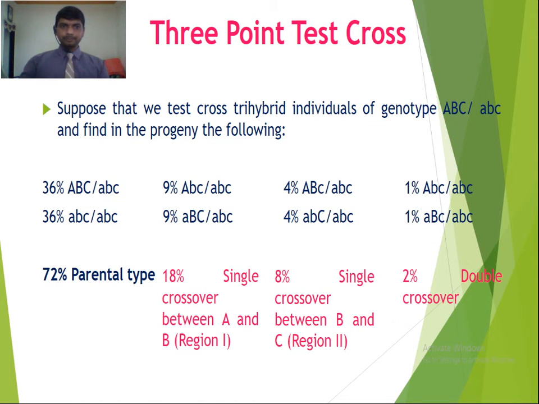Okay. Now suppose that we test cross trihybrid individuals of genotype capital ABC / small abc and find in the progeny the following.